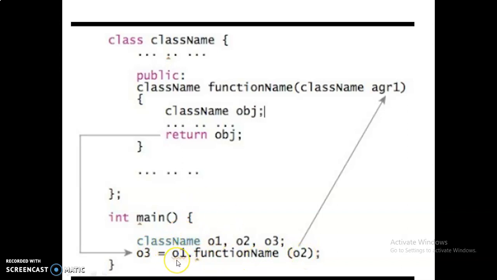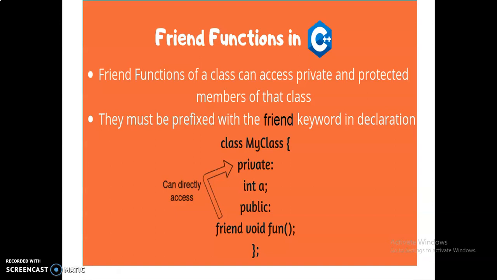2. Object 1 is an object. Here, object 2 is an object that is passed as an argument to the function. Okay, so this is called object as a function argument. And then friend functions in C++. A friend function can access private and protected members of that class.